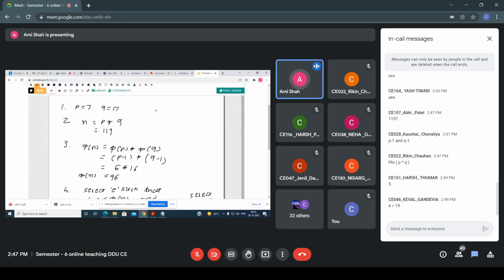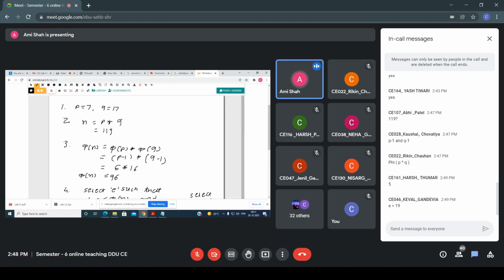These are the key generation parts. What I am trying to say is, if Alice wants to send a message to Bob, then Bob performs the key generation setup. Suppose the RSA key generation algorithm is used. What is the first step? You have to select any two large numbers. For our convenience, we are taking small numbers.